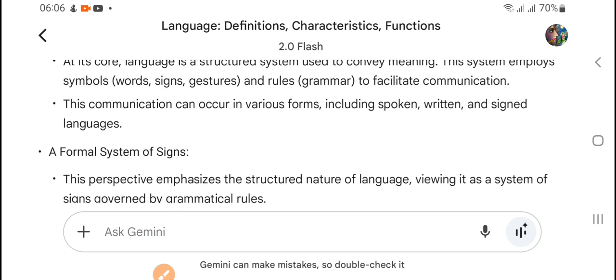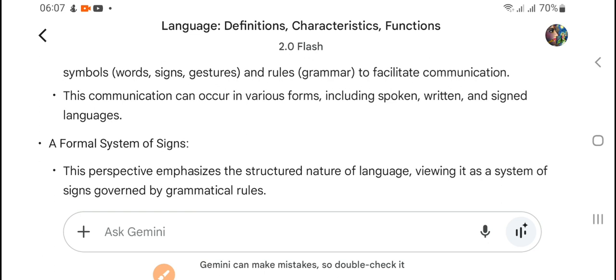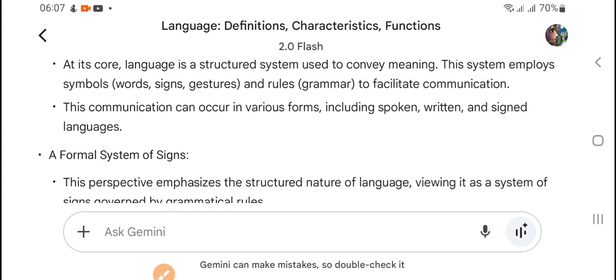And it is used to convey meaning. This system employs symbols, and language is what? Symbols means words, and signs, dot, inverted comma, and all these are signs or punctuation. Gestures, when we speak, we use different gestures and posture, right? Posture also you can write here.